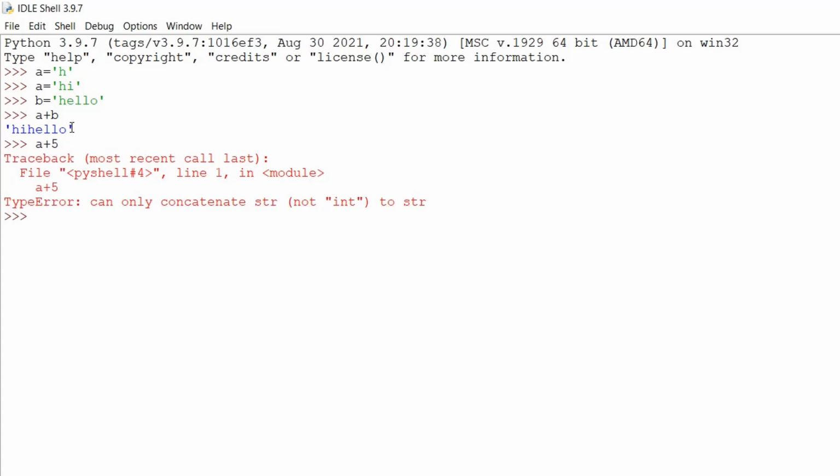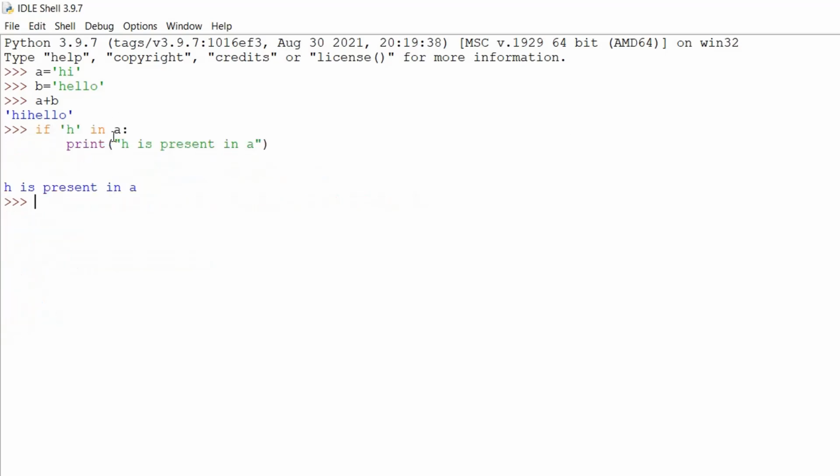Now in a similar way, if we use the multiply operator, multiply by 4, it's going to multiply the value within the variable a. So "hi" is multiplied 4 times. We can do the same thing to b. It multiplies "hello" 5 times. Now if we see the actual value of a, it will be "hi", and b will be "hello". So the actual value is not changed.